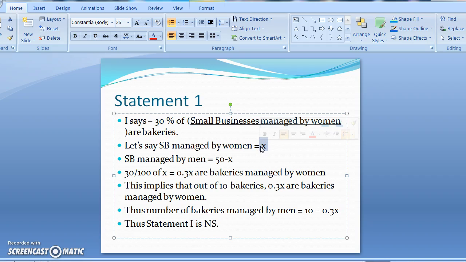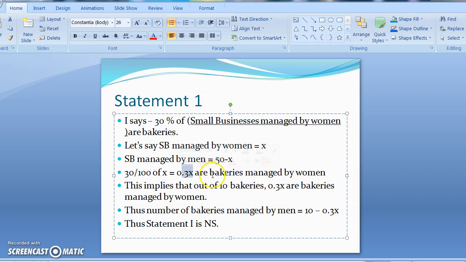30% of this are bakeries. So that implies that 30% of X, equal to 0.3X, are bakeries managed by women. Out of the small businesses which are managed by women, which is X, 30% are bakeries.